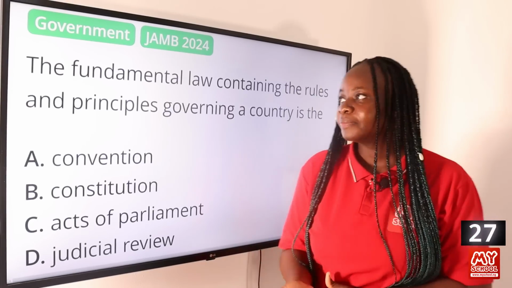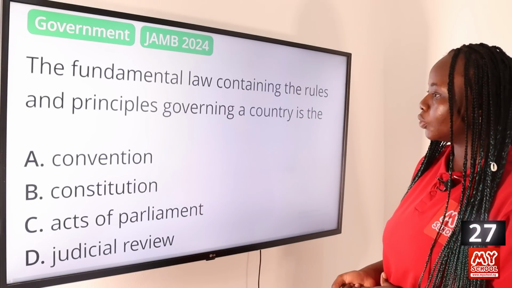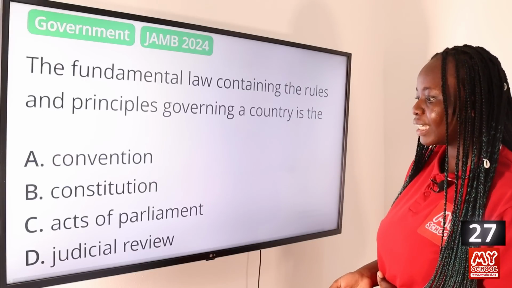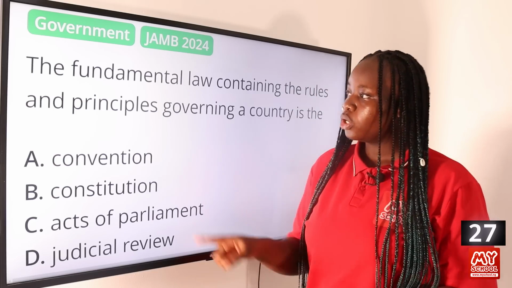Question 27. The fundamental law containing the rules and principles governing a country is the A, Convention, B, Constitution, C, Acts of Parliament, and D, Judicial Review. The answer to this question is option B, Constitution. Constitution is the fundamental law guiding the governing of a particular country. So our constitution here in Nigeria contains all of those laws that are guiding the governing of the country.